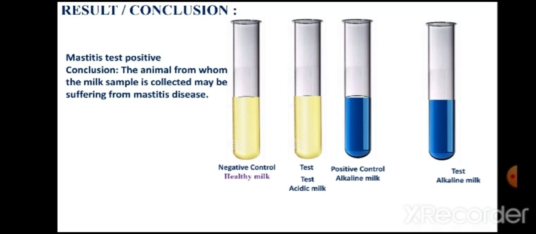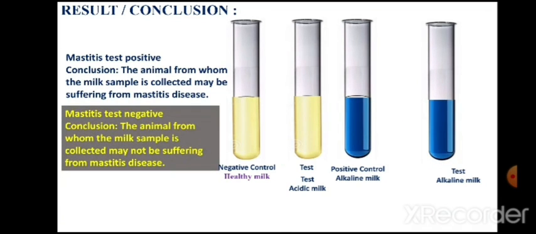Or we may get results like this, where the color remains yellow. In this case the mastitis test is negative, and the conclusion is that the animal from whom the milk sample is collected may not be suffering from mastitis disease. This is the quickest test to determine whether the animal from whom the milk sample is collected is suffering from mastitis or not.